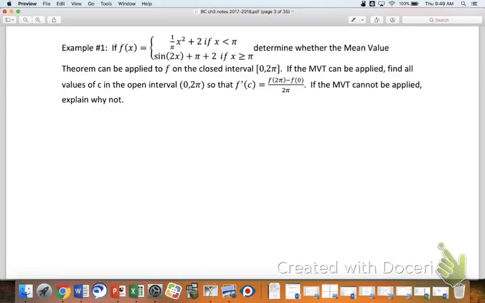Okay, let me do a little work here. Let's see if this makes sense to you guys. I'll try to give you a good example of some notational fluency here.